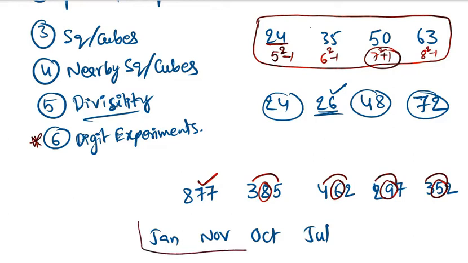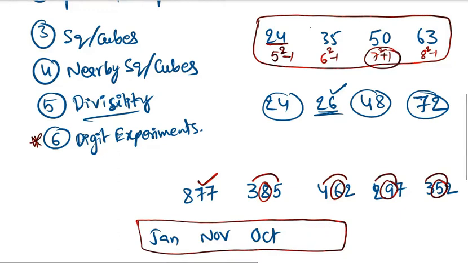Sir, October, because October is an even month. Sir, it's an odd month. Yeah, October is an even month, the 10th month. All are odd months only. Yes, January is 1, November is 11, July is 7. Okay, then October is 10. My intention is not that one. That's why I'm changing this. Let me make it August. Okay, now tell me.